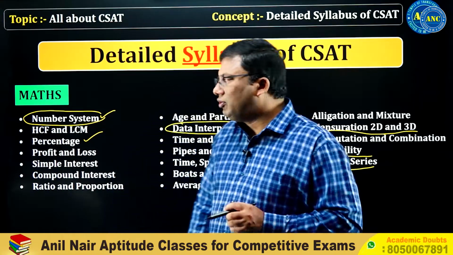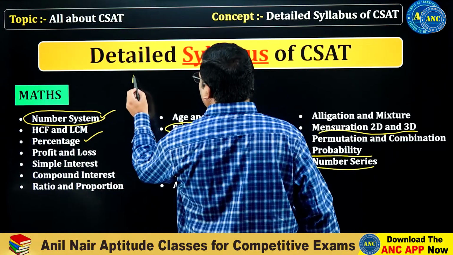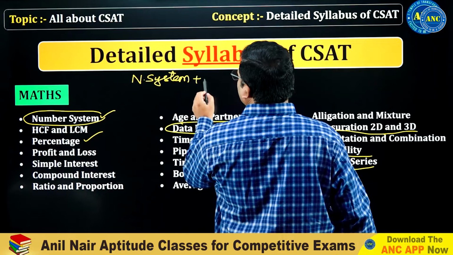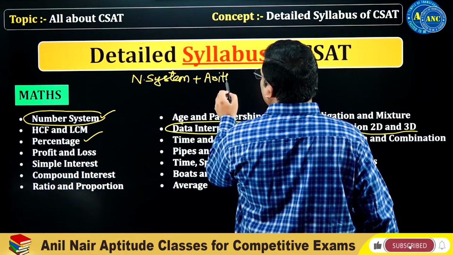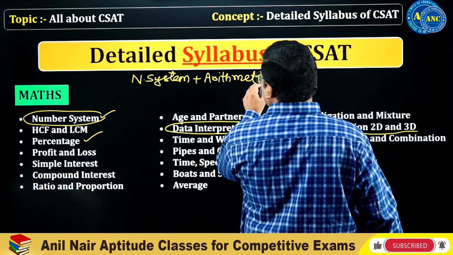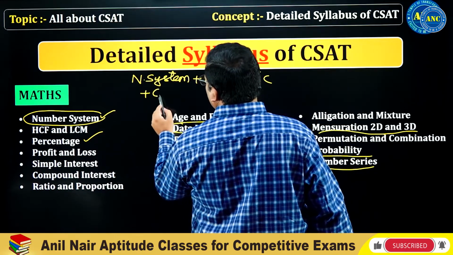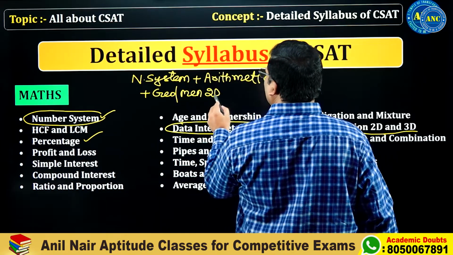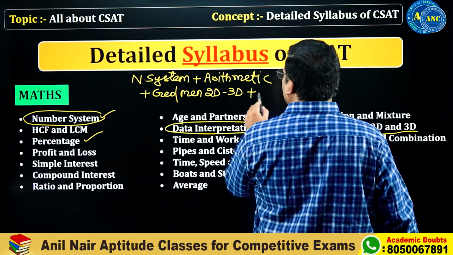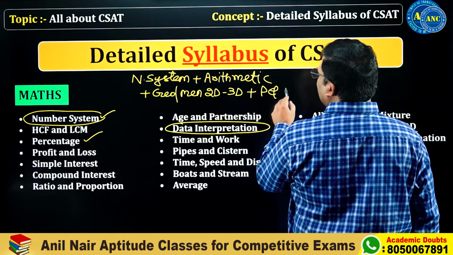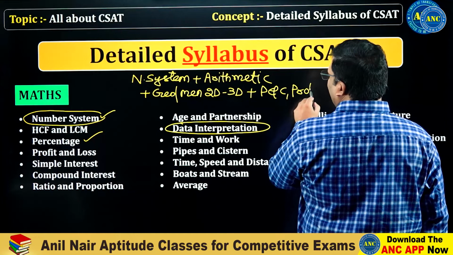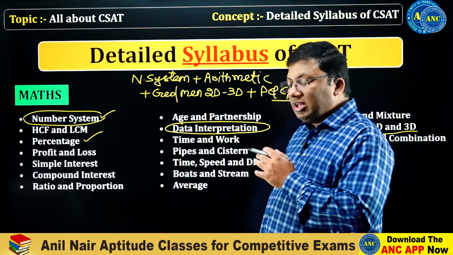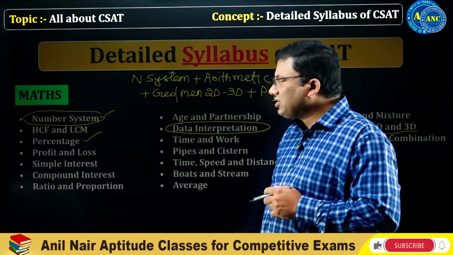So predominantly if you see, the max syllabus is a combination of number system plus arithmetic. There is no algebra in CSAT, sir. So number system plus arithmetic plus geometry basic properties, mensuration 2D or 3D, plus permutation and combination, probability. Generally when you are going through probability, we suggest you to also go through Venn diagram related problems. This is the detailed syllabus of maths related section.